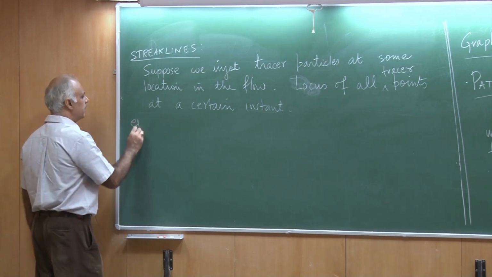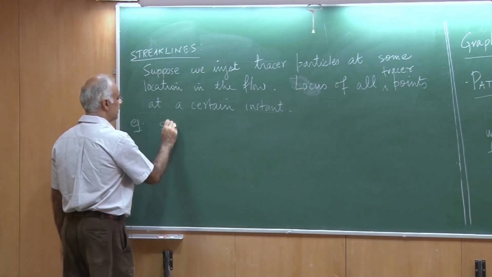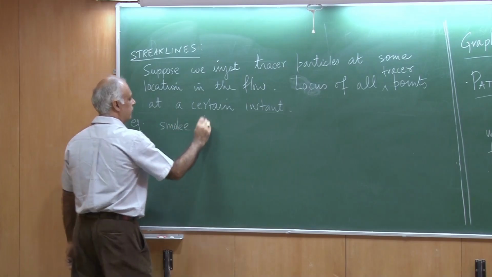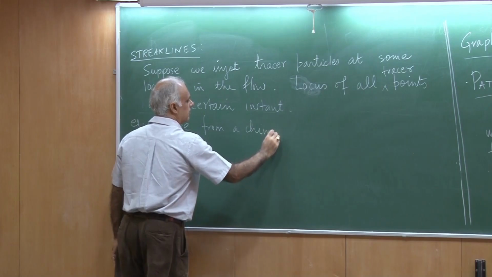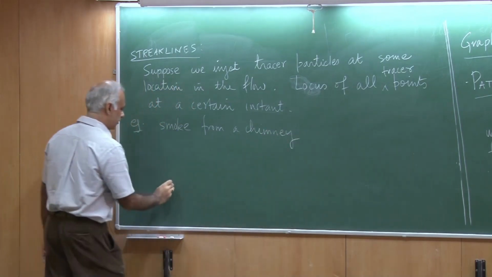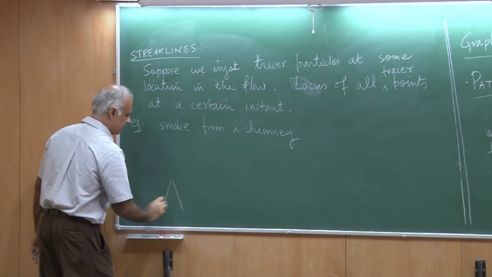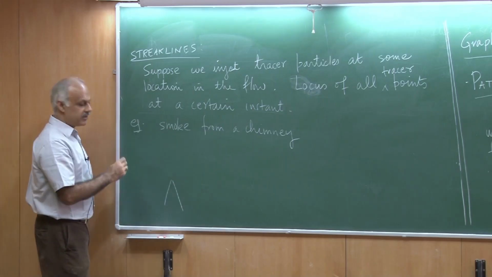So, an example would be the smoke from a chimney. So, this is a chimney and there is smoke coming out of it.